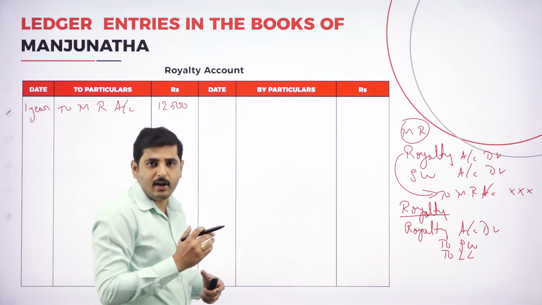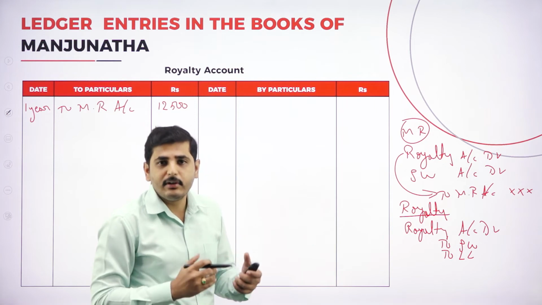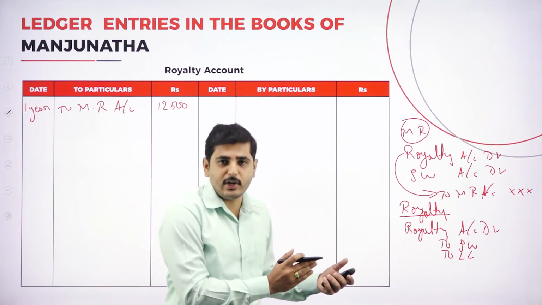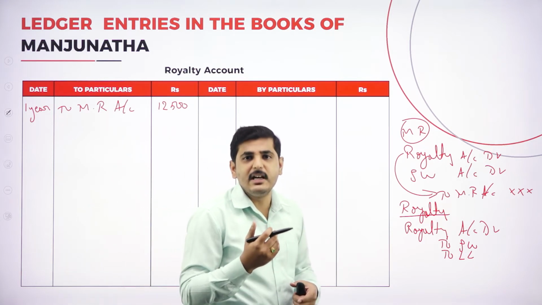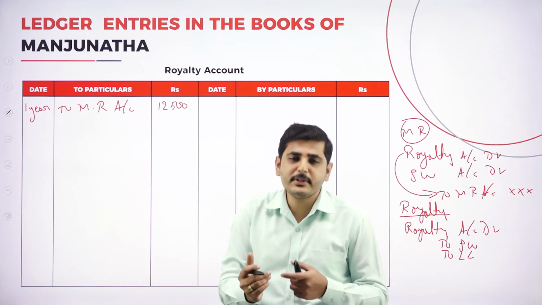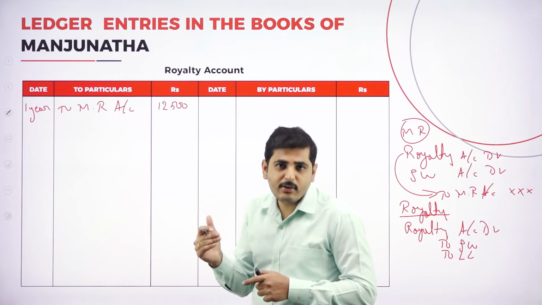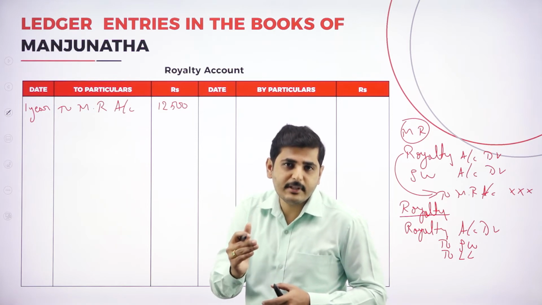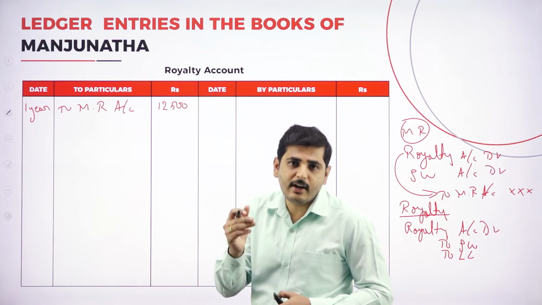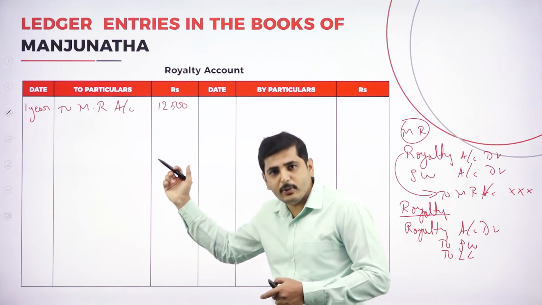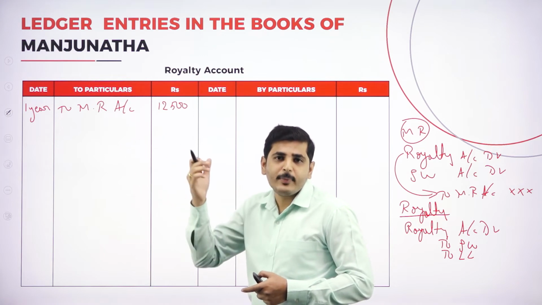Where can you find the royalty again in the journal entry? When you are transferring the royalty to the profit and loss account. What is the journal entry? Profit and loss account to royalty account, because royalty is an expense for the lessee, so he has to transfer that expense to the profit and loss account. Royalty is a nominal account. Nominal account says debit all expenses and losses, credit all incomes and gains. Again, I am repeating: debit all expenses and losses, credit all incomes and gains. When you are paying the royalty to the landlord, it is an expense for us, so we should transfer this royalty to the profit and loss account.